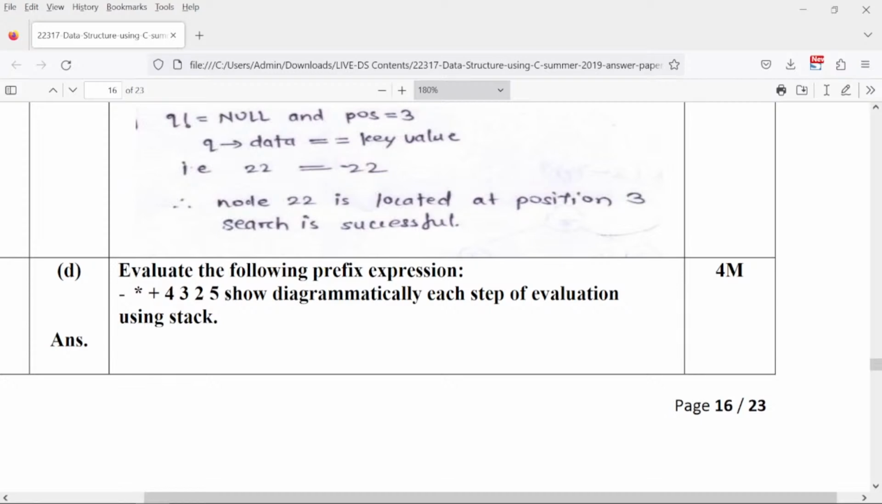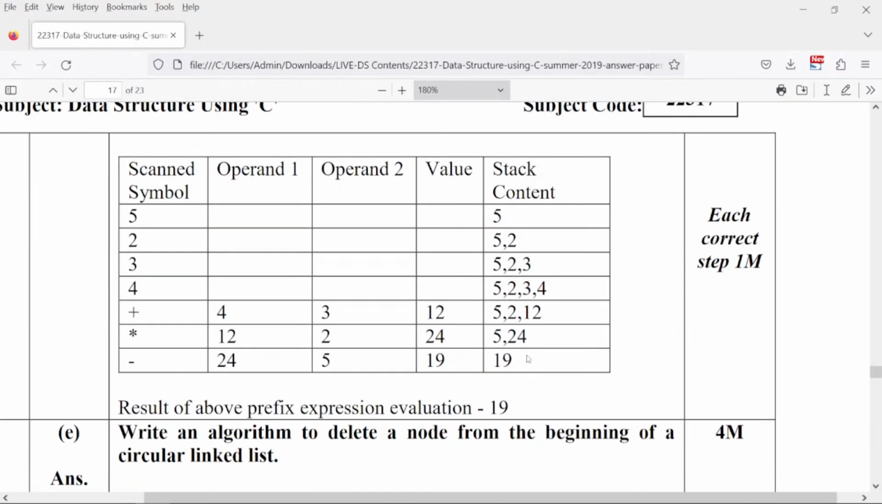That's why solving a prefix expression using a stack is a real challenge. But since it is not included in your syllabus, we'll just stick to what your syllabus says. So what we are going to do, we are going to go in a reverse way. So 5 2 3 4, as soon as you get 3 and 4, on this you are asked to do the